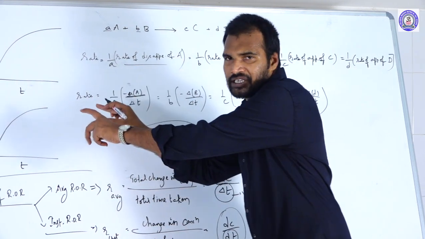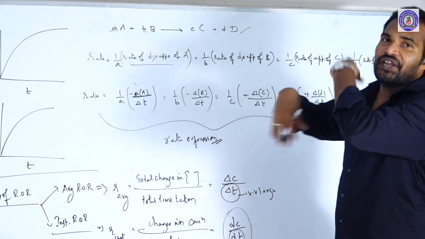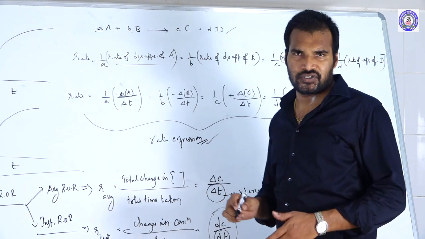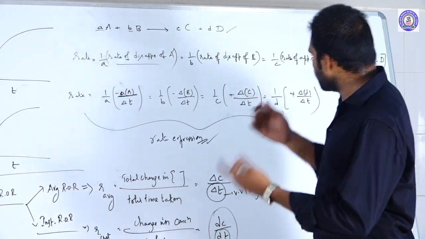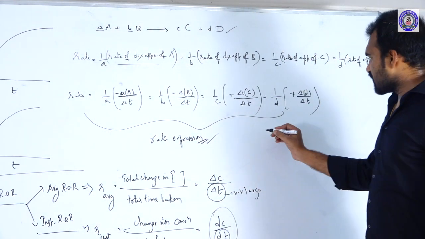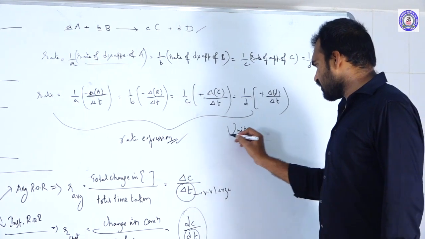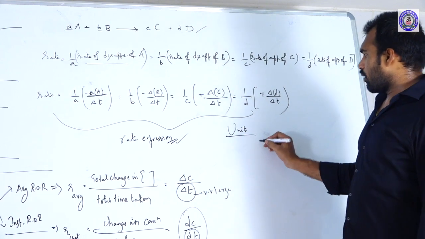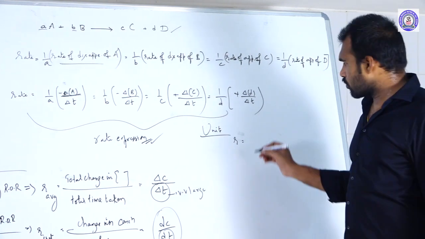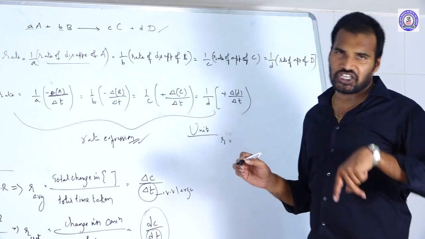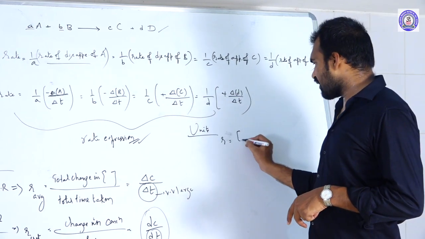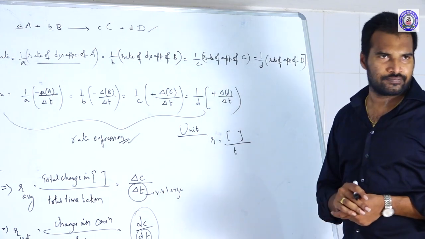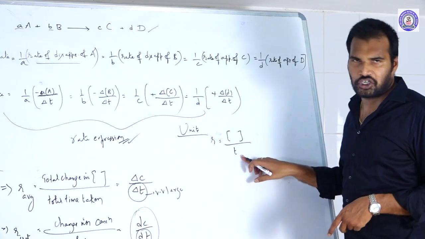Expressing the rate of the reaction with the rate of any one of the reactants or products is what we call the rate expression. And if you look at the units of the rate of the reaction, tell me what is the rate formula. Rate is equal to change in the concentration by change in the time. That means in the numerator concentration is there, and in the denominator time is there.